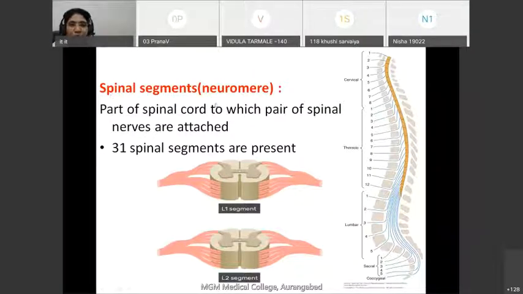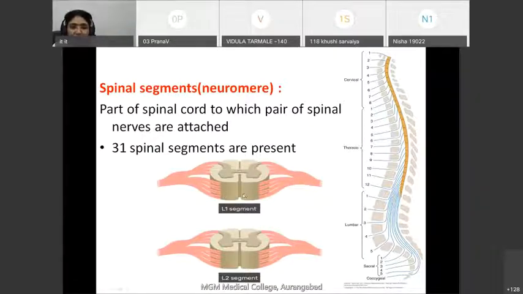What is spinal segment? Now, it is a part of spinal cord to which a pair of spinal nerve is attached. This is the spinal nerve. This is the pair of spinal nerve. This is the part of the spinal cord. This is the spinal segment. So what is spinal segment? A spinal segment is a part of spinal cord to which pair of spinal nerves are attached.